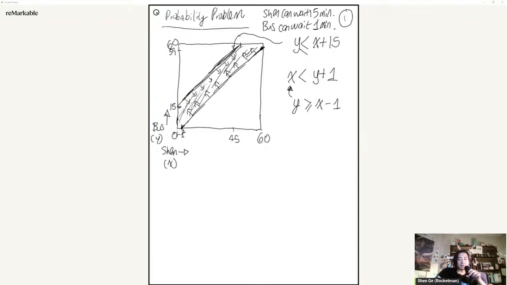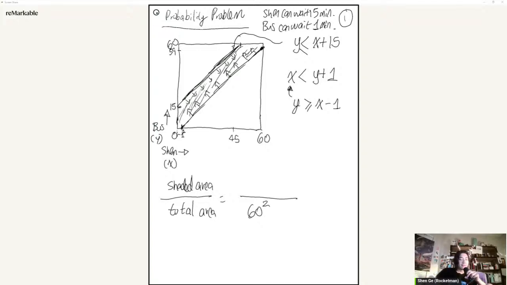So what we want to do is find the area of this shaded area, hopefully you see the red dot, divided by this whole entire area. So this is what I mean by geometric probability, right? So geometric probability is shaded area divided by total area. So total area is 60 squared. I was going to write 60 times 60, but whatever. 60 squared is just the area of this square.